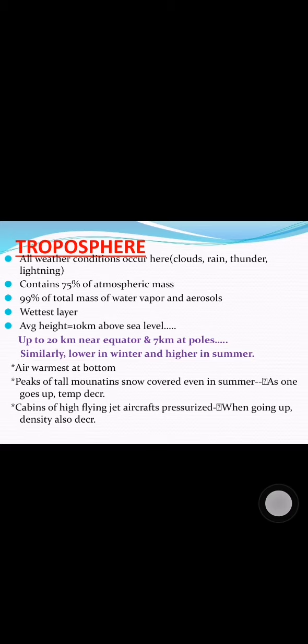Troposphere has the warmest air at the bottom, and as we go up, it gets colder. This is the explanation for peaks of tall mountains covered in snow even during summer. Similarly, as we go up, the density also decreases. This is also a very important point because the reason why cabins of jet aircrafts are pressurized lies here. Okay, before moving on to our next layer, take note here that there is a transition between troposphere and stratosphere, which is the next layer, and this transition is called tropopause.